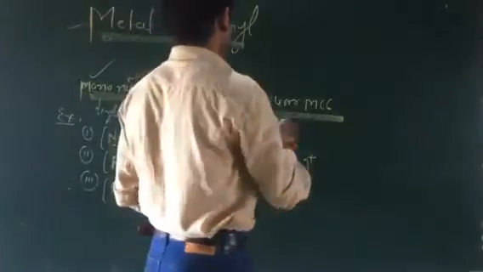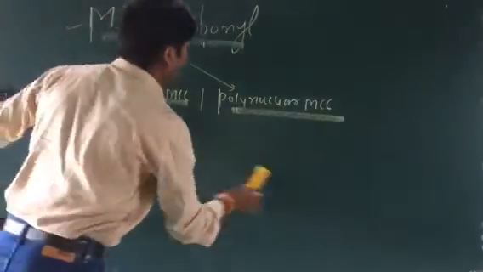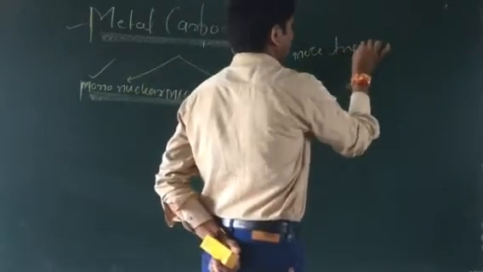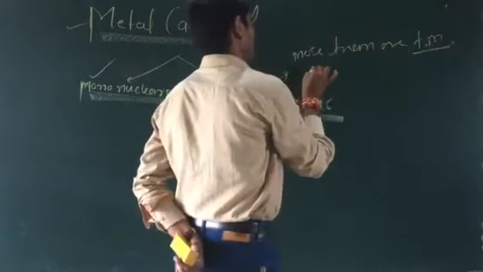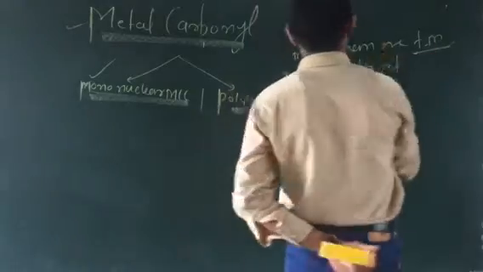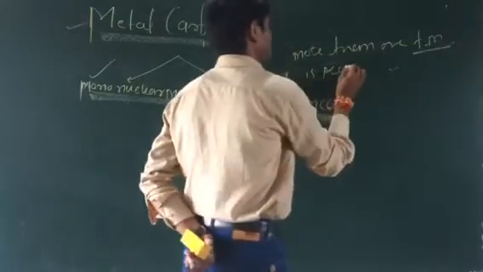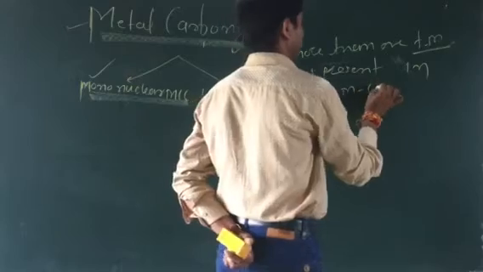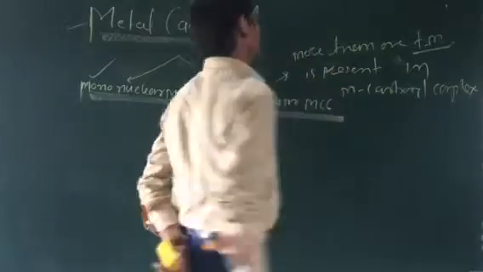See, again we are going to the polynuclear metal carbonyl complexes. What is polynuclear? More than one metal. Here there is more than one transition metal. Again the definition: more than one transition metal is directly attached or present in metal carbonyl complexes. So this is nothing but what?